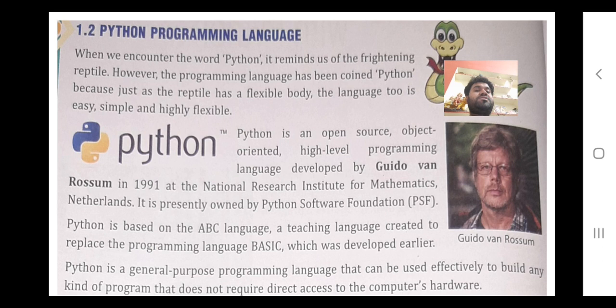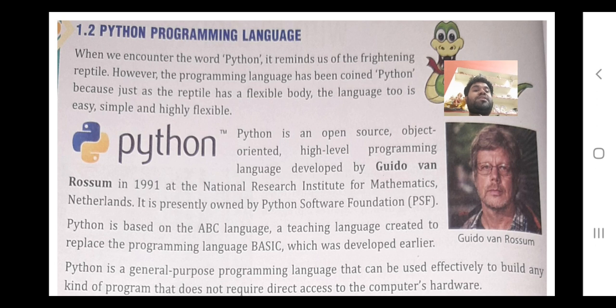And one more story is there behind it, that once he went to see a circus. In that circus there was a program with the name Python. So at that time he thought of giving his program the name Python.